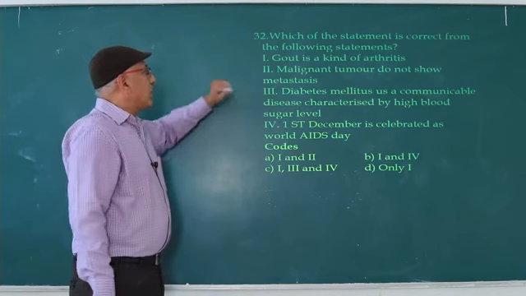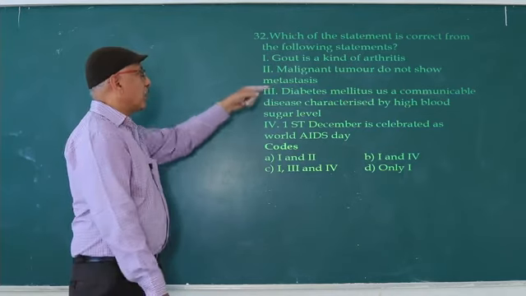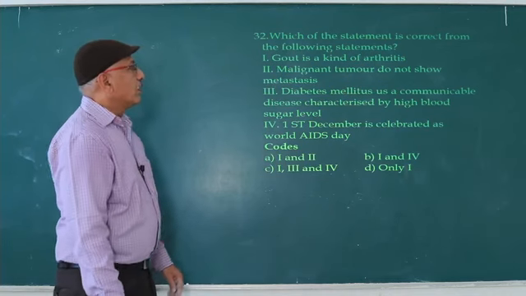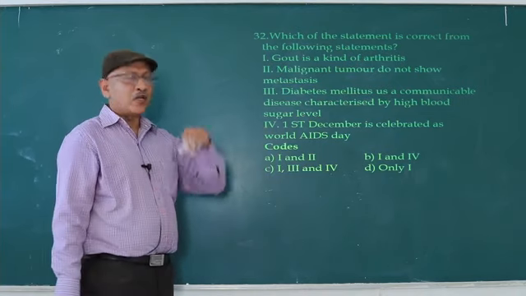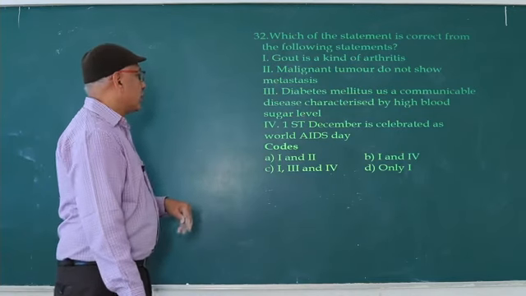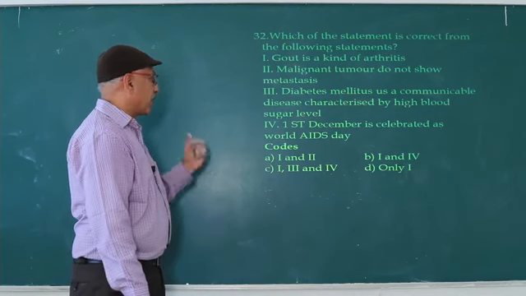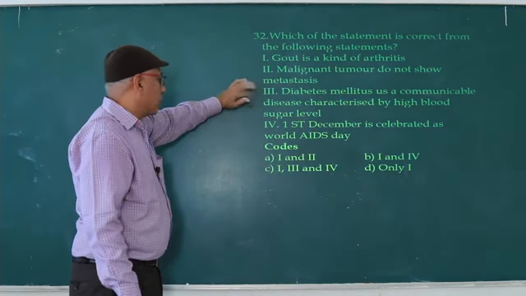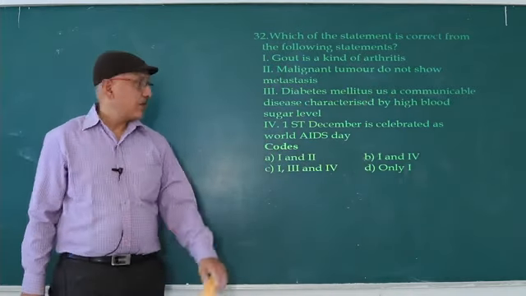Malignant tumor does not show metastasis, wrong. Malignant tumor exhibits metastasis. Benign tumor does not show metastasis. Diabetes mellitus, a communicable disease characterized by high blood sugar level. It is not communicable, it is a non-infectious disease. So that's why wrong. Next one. 1st December is celebrated as World AIDS Day. So correct. So gout correct. Do not show, wrong. So 2, 3 wrong. 1 and 4. So B option. Next question.